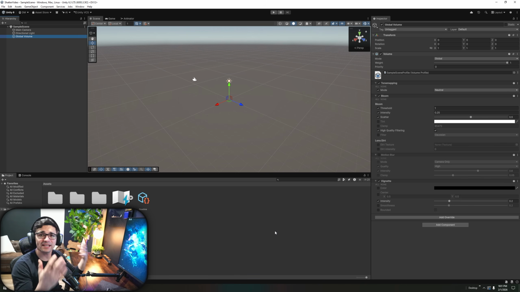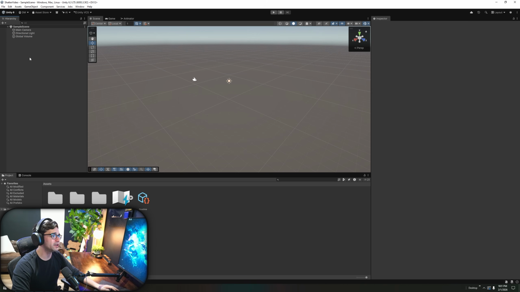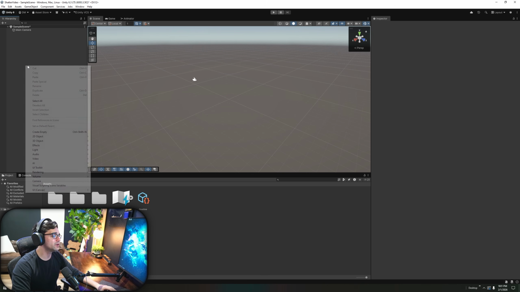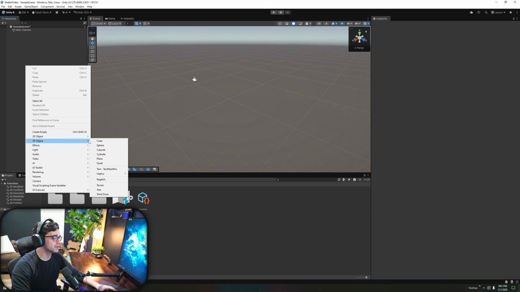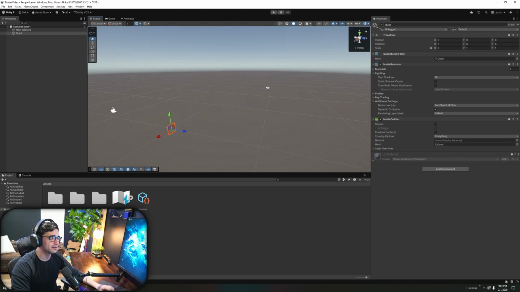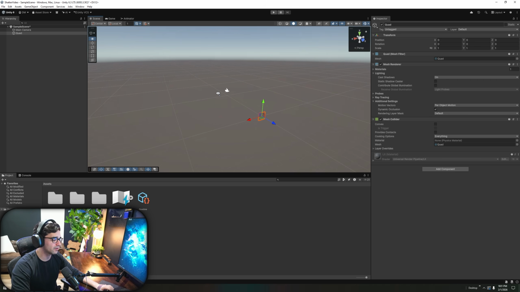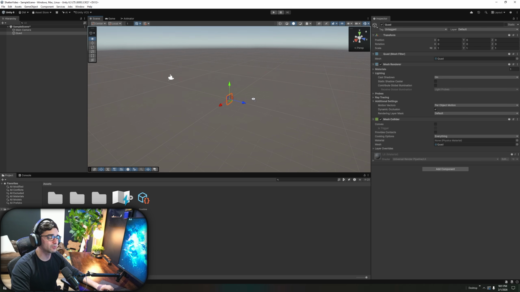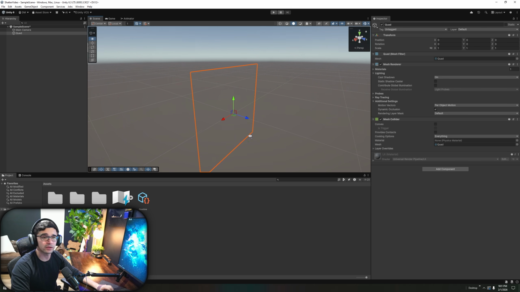So in order to tackle this, we're going to kind of do it piece by piece. The first thing we really need to do is get our webcam inside Unity, right? So I want you to go into your hierarchy right here. The first thing I'm going to do is delete global volume and delete directional light, because I don't need either one of those today. Now I'm going to right click 3D object, and I'm going to create something called a quad right here. And there it is in our world right down there. To move in this panel, you're going to hold down right click and hit WASD. To get somewhere quick, just hit the F key and it'll pull it into focus.